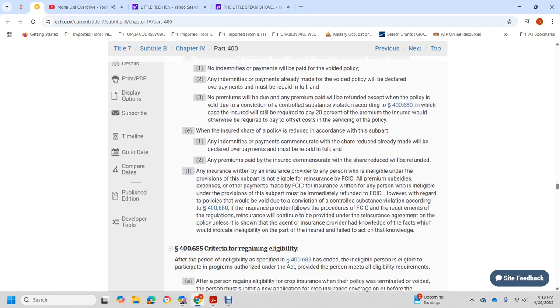When insured share with the policy with the reduced with the corn for the subprime with the identity with the payment of consumption with the share with the reduced already made with the declare overpayment is bound to be paid in full. With the premium to pay with the insured with the compensate with the share with the reduced will be refunded.